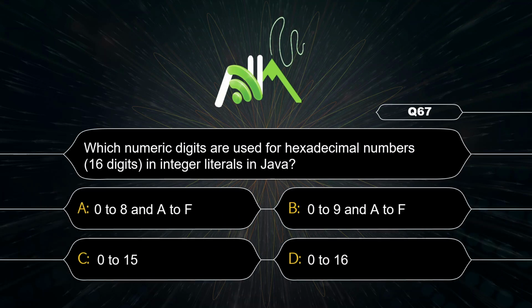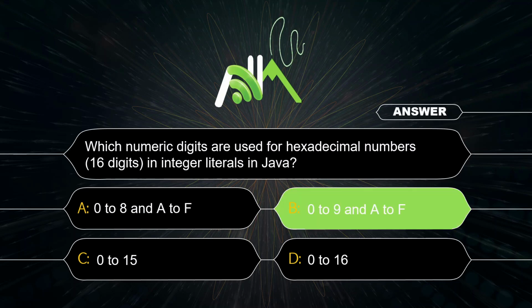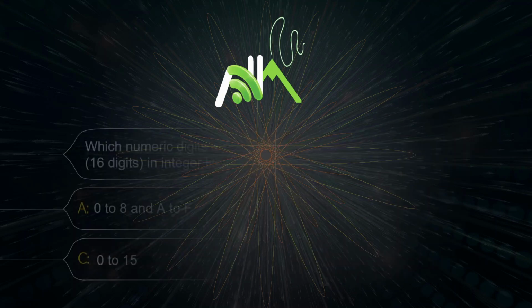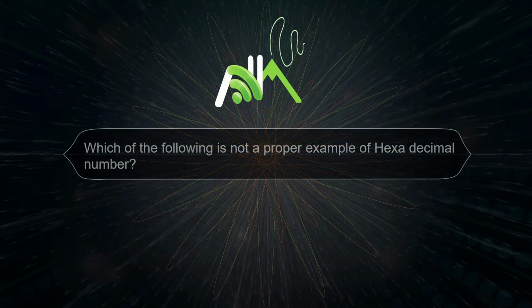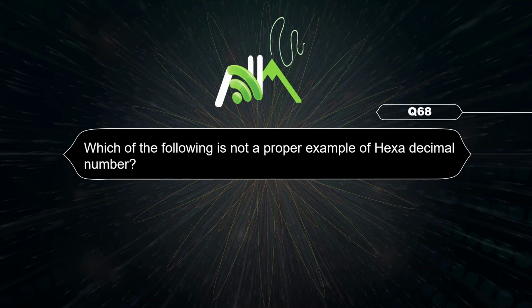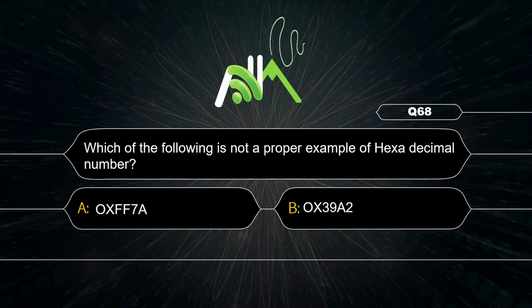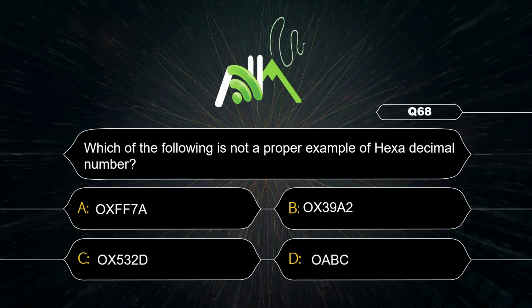Hexadecimal number base is 16 and here the range will be digits 0 to 9 and letters A to F. Option D is an octal number, the remaining are all hexadecimal, and the question is asking for one that is not a proper example of hexadecimal, so option D.